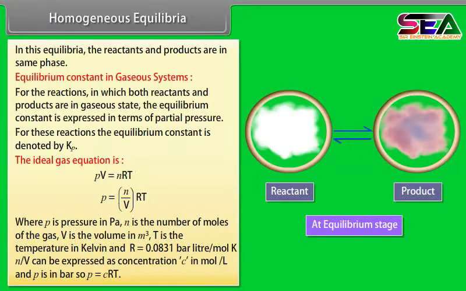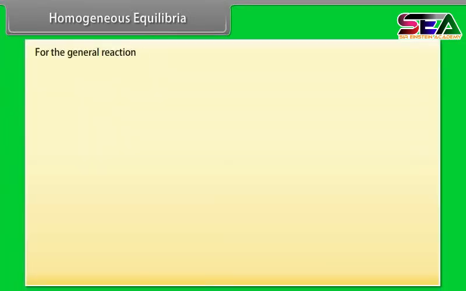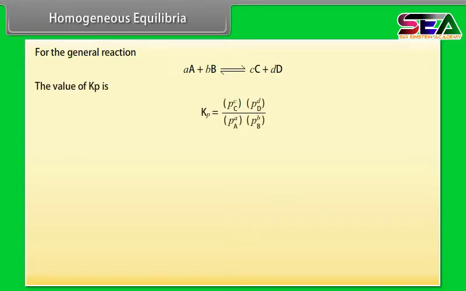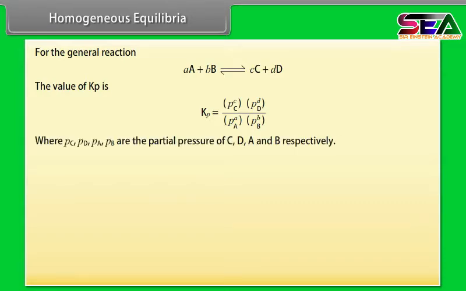N by V can be expressed as concentration C in mole per liter and P is in bar. So, P is equal to CRT. For the general reaction, the value of Kp is, where Pc, Pd, Pa, Pb are partial pressure of C, D, A and B respectively, and it can be solved